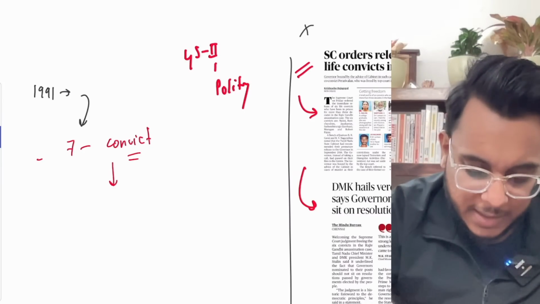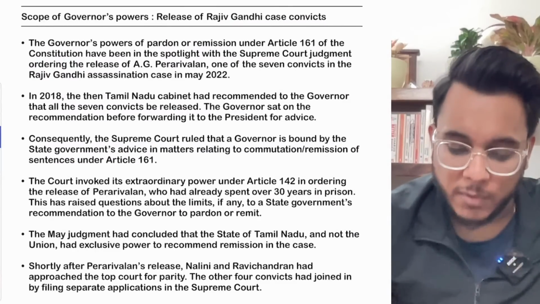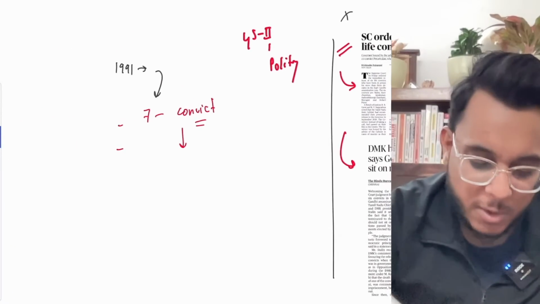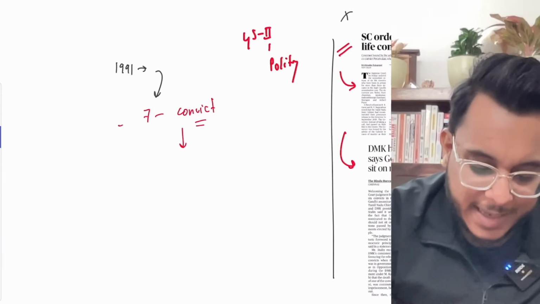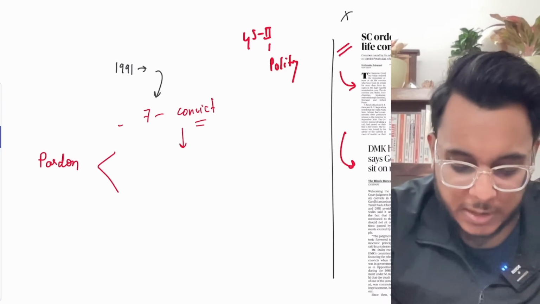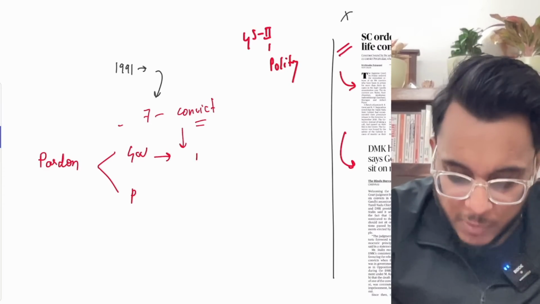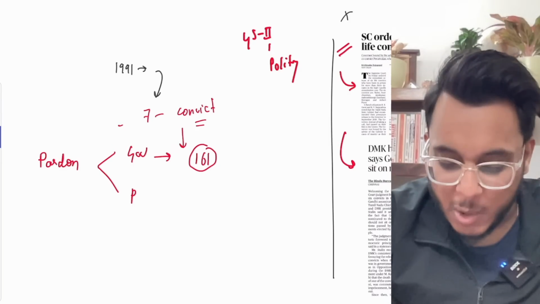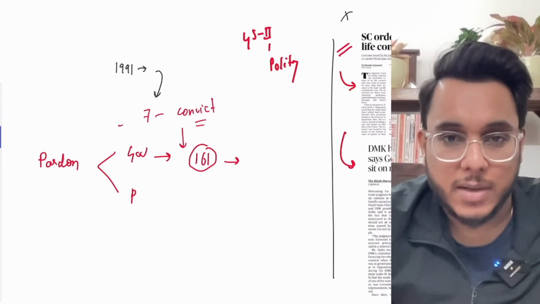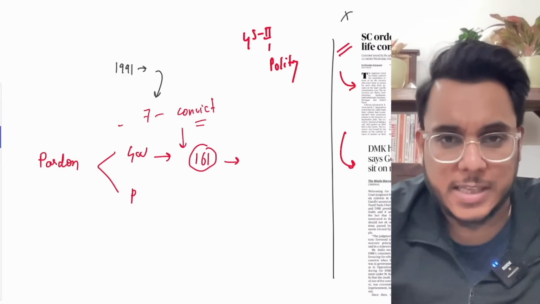Now understand this particular thing. Let me tell you a little bit more about it. Basically, guys, when we talk about pardon, the power of pardon has been given to both the President of India as well as the governor. In this particular case, the governor will be coming in between. So we have Article 161. As per Article 161, the governor can use the pardoning power and can give respite, remission, commutation, fine, in these matters.